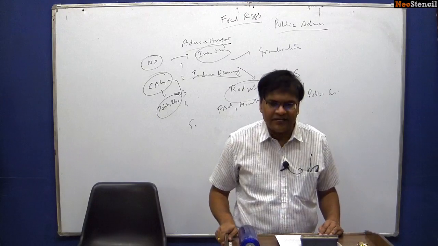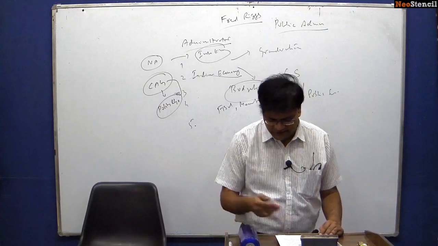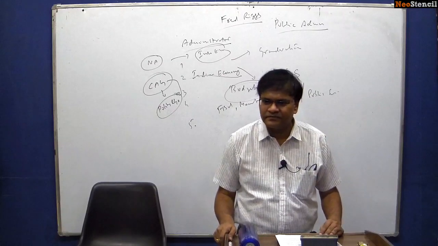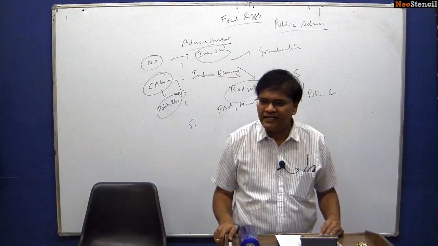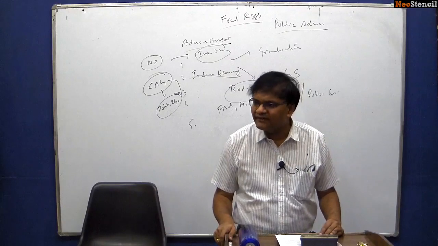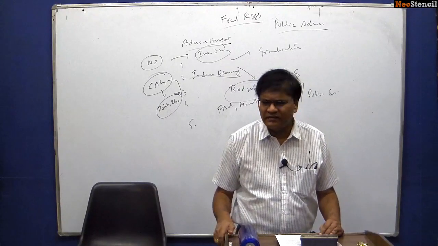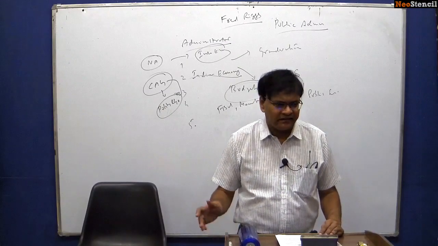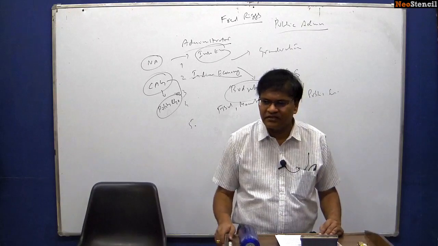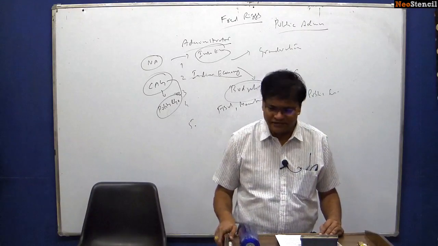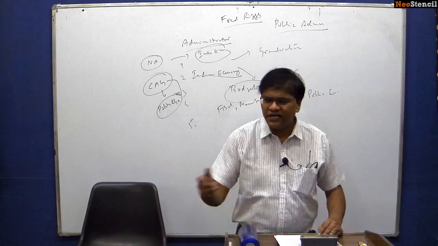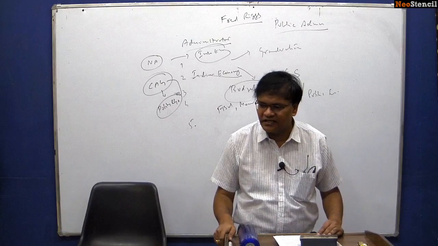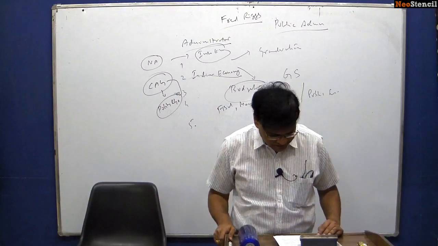First one it says is values in public service. Values in public service is, as I said, the essence of our entire ethics paper. Why should civil servants have values? What kind of values they must have? We will be studying all those values: honesty, integrity, empathy, equity, love and affection. As I said, this topic is converted into a full paper by UPSC in your General Studies as part of ethics, integrity and aptitude. Values in public services.